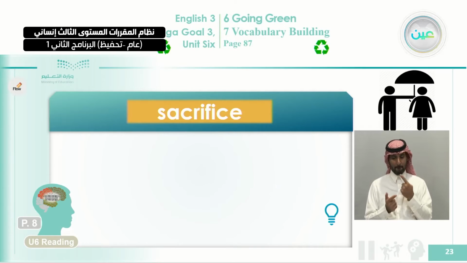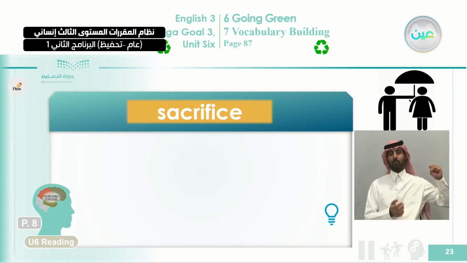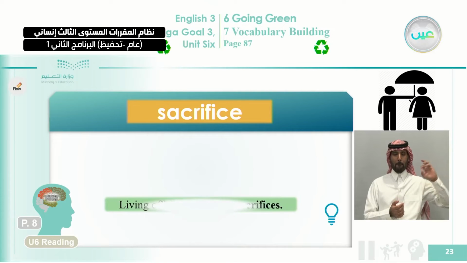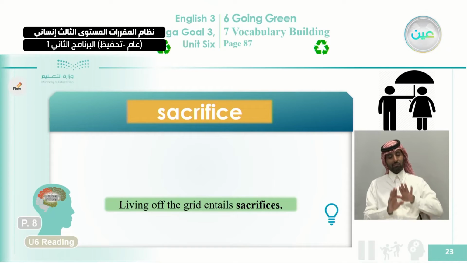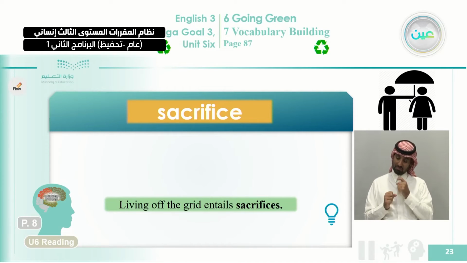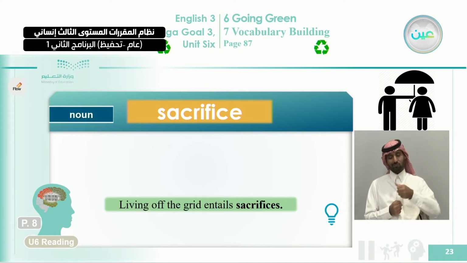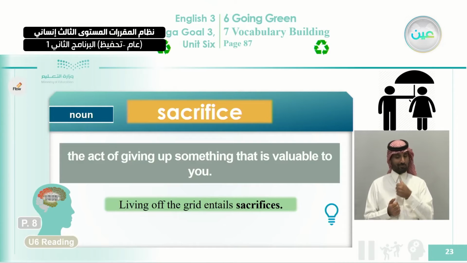Next here is the word sacrifice. Let's read it first in context, and you will need to find out what the meaning of the word is. Living off the grid entails sacrifices. What's the meaning of sacrifices? When you give up something that you want or that is pleasant to you and you do something unpleasant. That is the meaning of sacrifice. Now look at the picture here. The man is trying to do something pleasant for the others but not pleasant for him. So that is considered a sacrifice: the act of giving up something that is valuable to you.